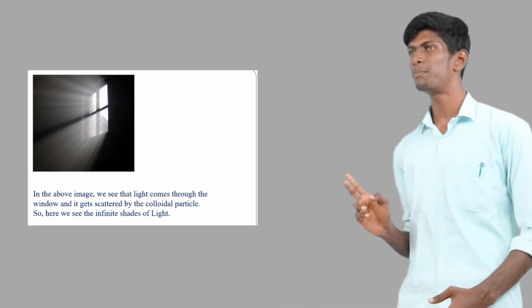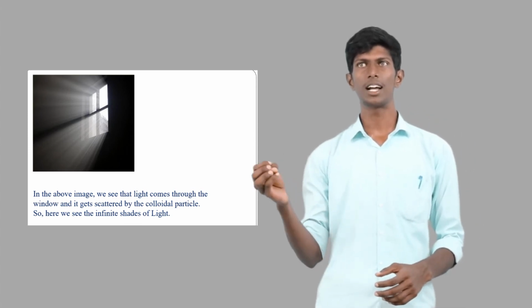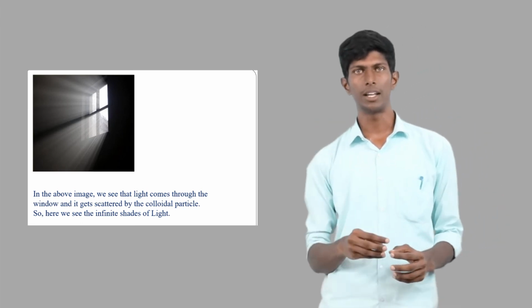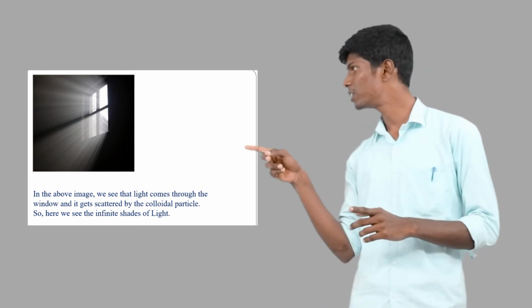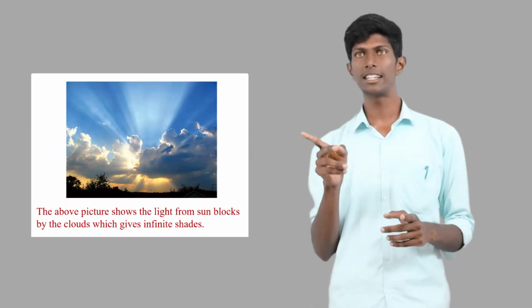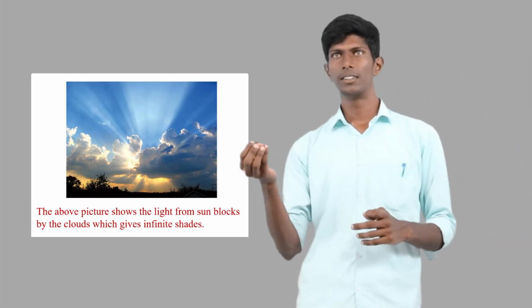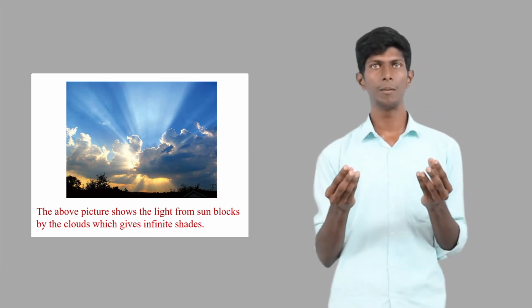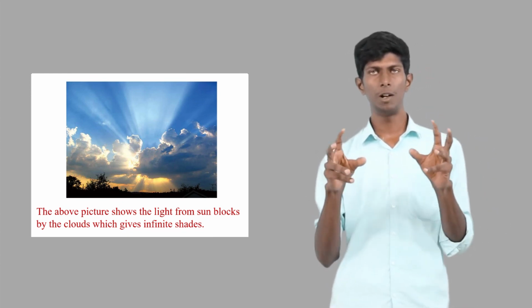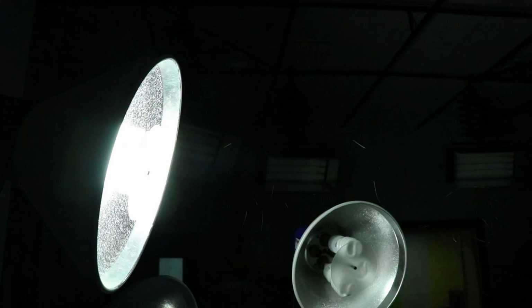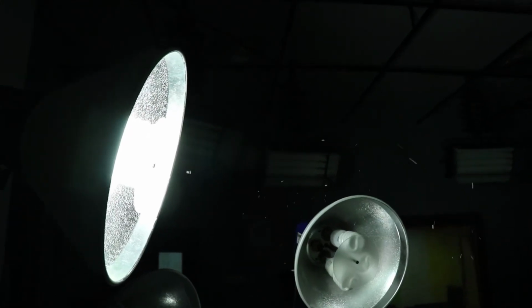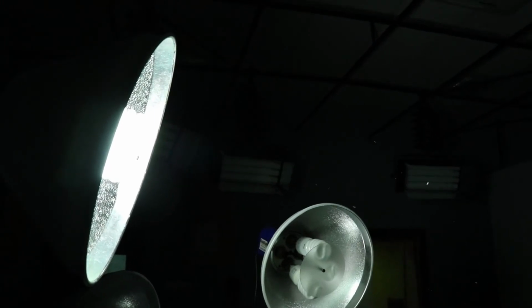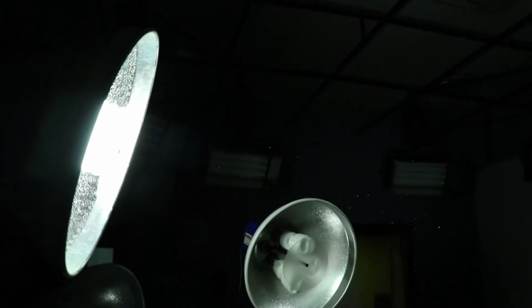Here we see an image. Here light comes through the window. Here light gets scattered by the colloidal particles and gives infinite shades. Here we see the infinite shades. And in the next slide we see that sun rays are blocked by the clouds. Here, by the blocking of the clouds, there will be infinite shades of light. So here we see that the light from the source comes out from there. Here the light gets scattered on the colloidal particles and you see that there are infinite shades of light.